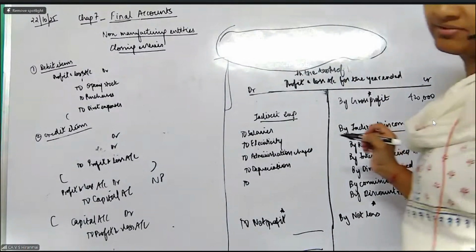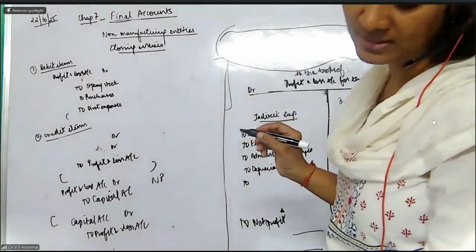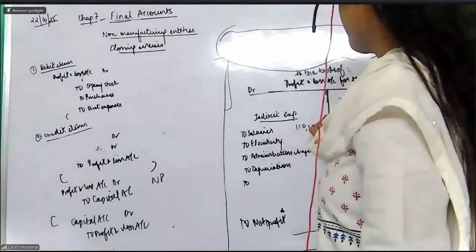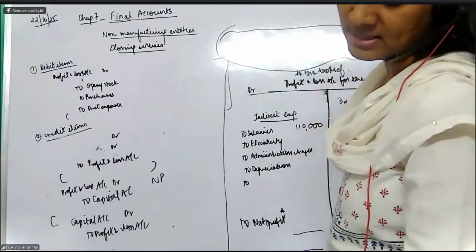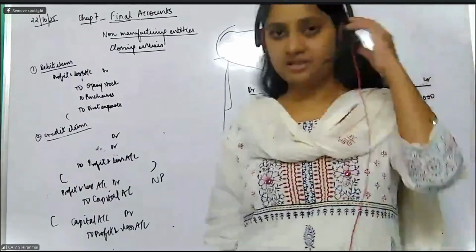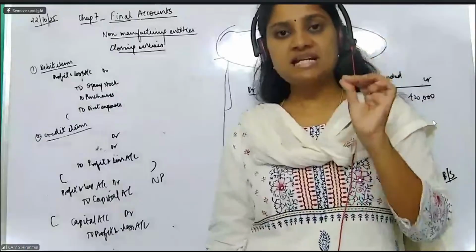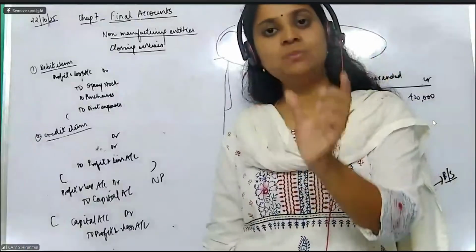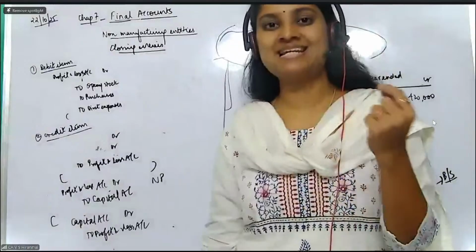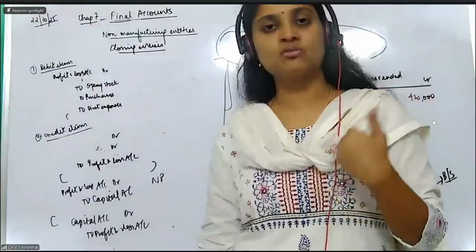Okay. Now the first one. Anjali Yadav done. Very, very good. I'm doing it for the benefit of other people. Salaries is 1,10,000. This is an expense. Okay. Hardik, very good. Discount credit, discount debit. My dear students, please listen. When they say discount in the brackets credit, it means discount received. Discount in the brackets debit means it is an expense. You have given the discount. You have allowed the discount.